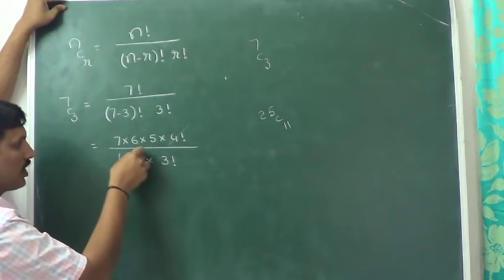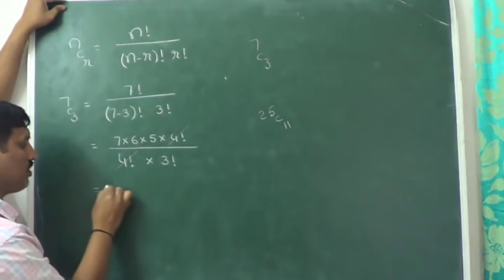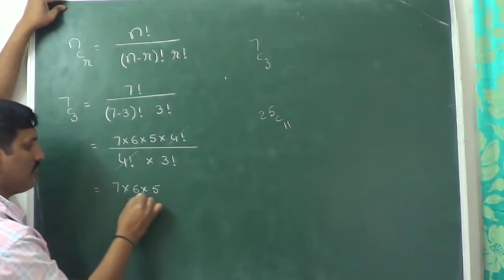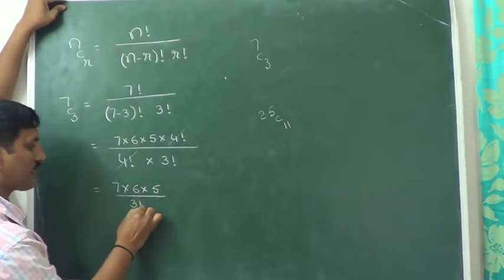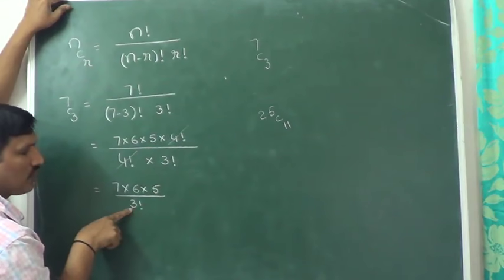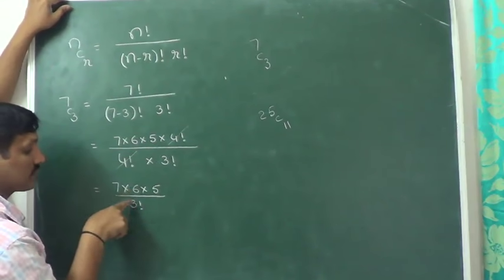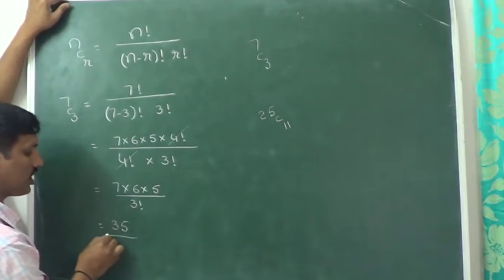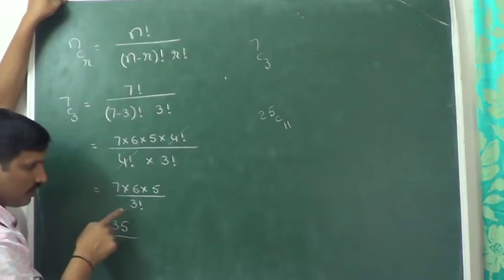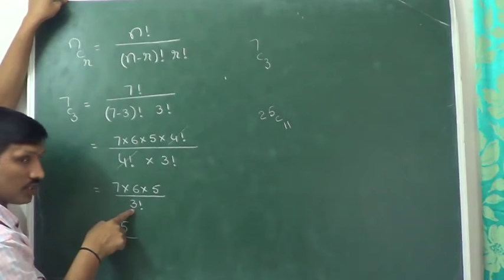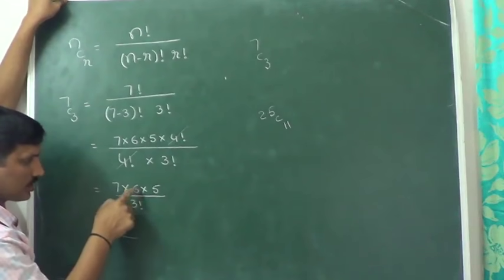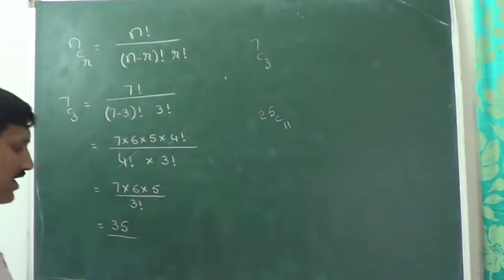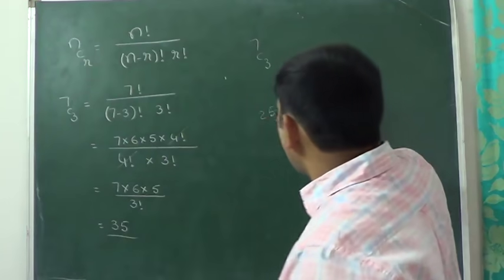Here 4 factorial cancelled. We got the answer as 7 into 6 into 5 divided by 3 factorial. What is the 3 factorial value? 6. 6 cancelled. 7 fives are 35. That is the way of finding the 7C3 value.